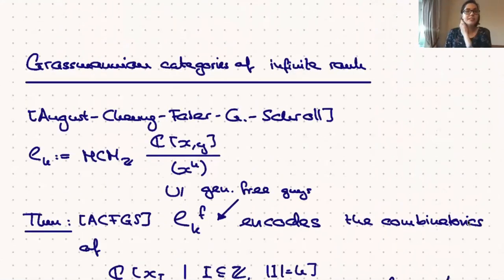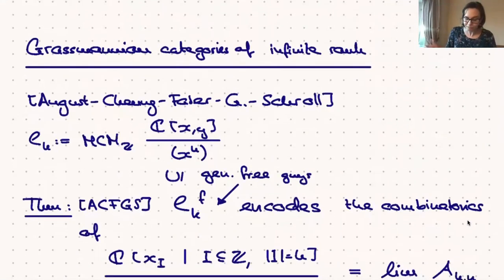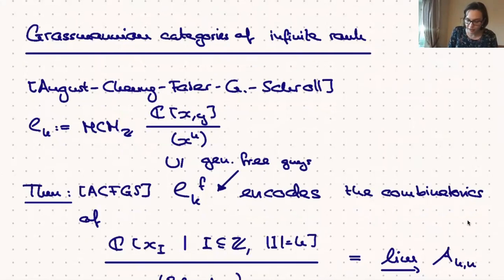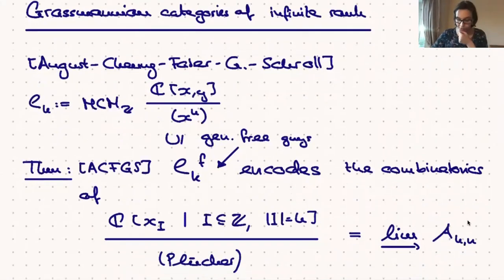We introduced these Grassmannian categories of infinite rank, which are categories associated to a hypersurface singularity that looks like this. So we study graded maximal Cohen-Macaulay modules over that, and that gives us something that really looks like a Grassmannian cluster category. This is based on the following statement.